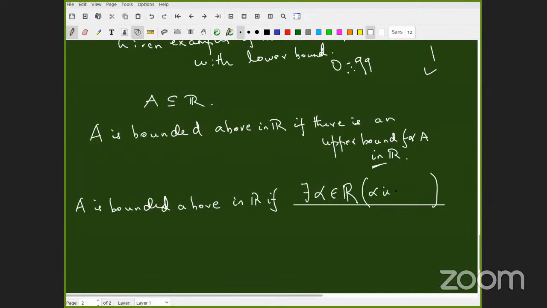Just write in plain English: alpha is an upper bound for A. That's all. I don't want you to expand. Okay, alpha is an upper bound for A. That's enough for me. Have you understood this? My question is very simple. You are thinking complicated. Very good.